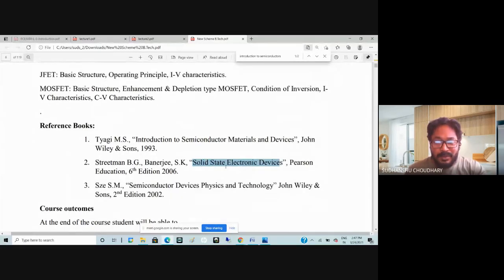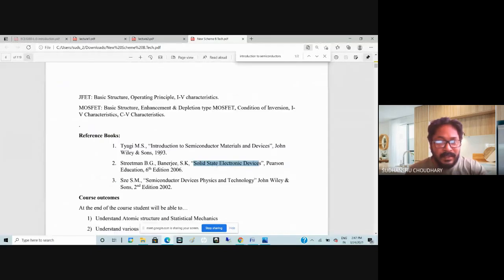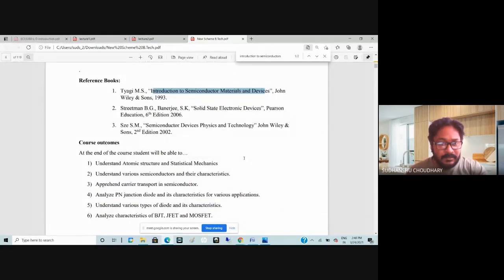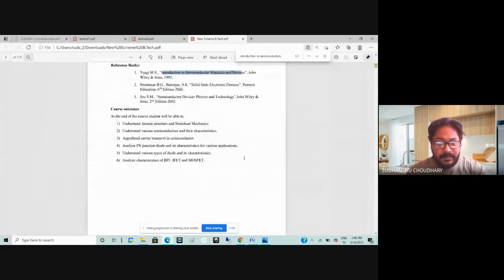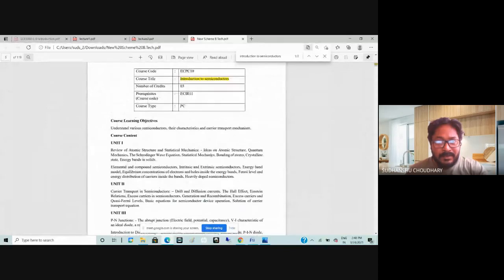So you will use this book even in the next few semesters which are going to come, maybe in third year also, fourth year also. So it's a very good book by B.G. Streetman, Solid State Electronic Devices. Even I also have a personal copy of this book. Then you can also refer to this book by M.S. Tyagi, which is Introduction to Semiconductor Materials and Devices. Okay. Now let us discuss the course content.